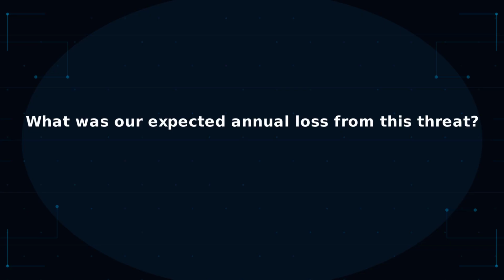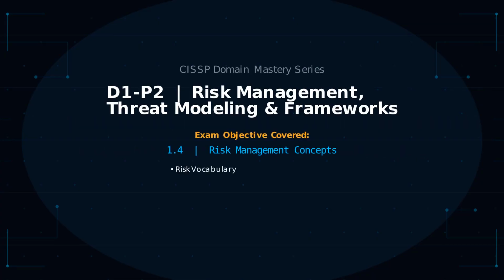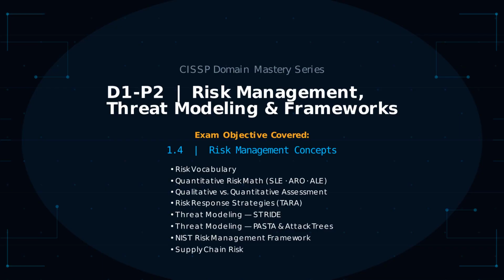The system is breached. 40,000 customer records are exfiltrated. The board asks, what was our expected annual loss from this type of event? The CISO has no answers because no one ever ran the numbers. That is not a technical failure. That is a risk management failure. And that scenario is exactly what the CISSP exam tests.